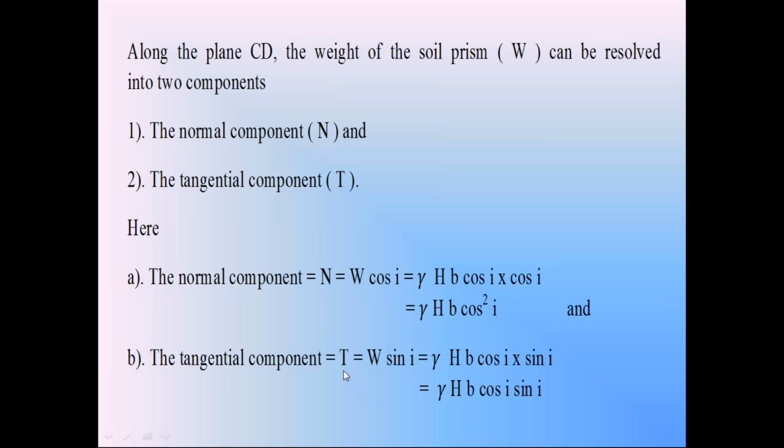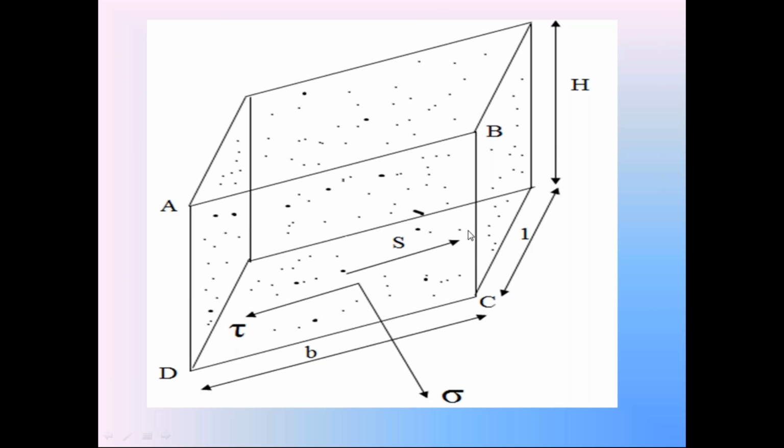Now this tangential component produces the shear stress tau in the soil. The normal component N produces the normal stress sigma in the soil at failure surface CD. So on this failure surface CD, this is the soil prism, AB is the soil slope, and CD is the failure surface, translational failure surface. On surface CD, the tangential component T produces the shear stress tau on the soil mass, and the normal component N produces the normal stress sigma on this soil mass.